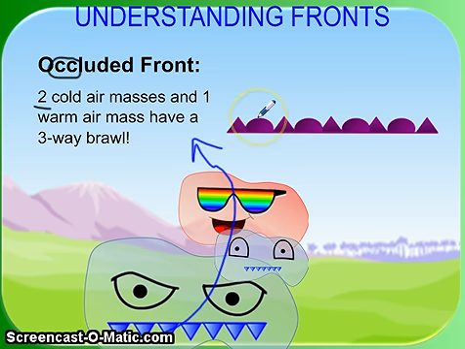Now I want you to look at the symbol, and you'll notice that on that line all of the shapes are on the same side of the line. And again, that indicates that all the warm and the cold air are all moving in the same direction. And since red and blue make purple, you'll often see occluded front symbols in purple. But if you see it in black and white, well, actually you'd see it in black, if you look at the alternating triangles and semicircles, that's how you'll know it's an occluded front.